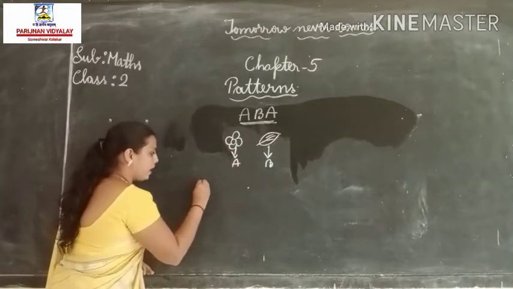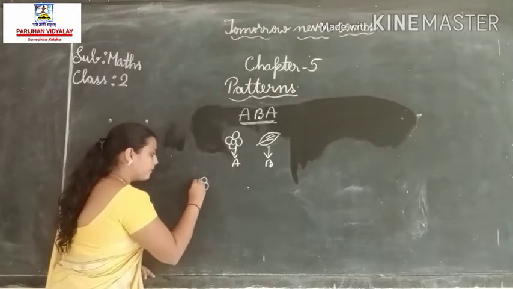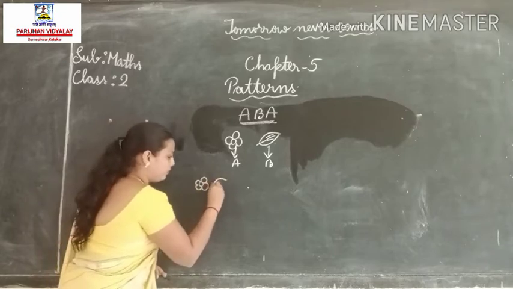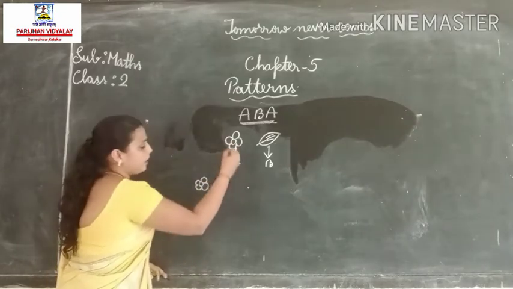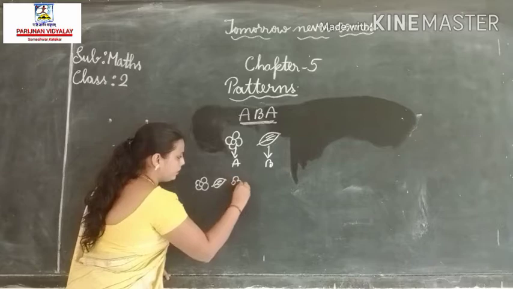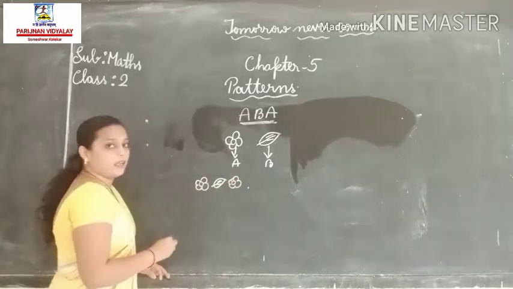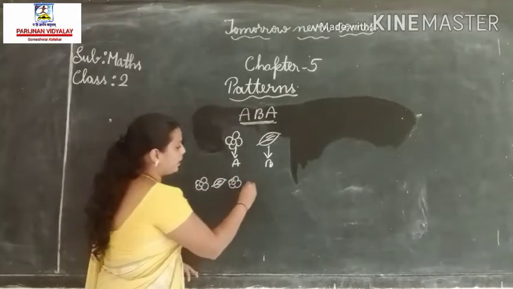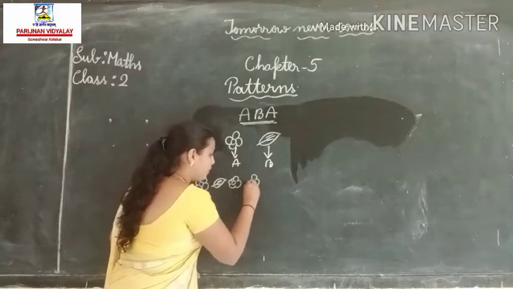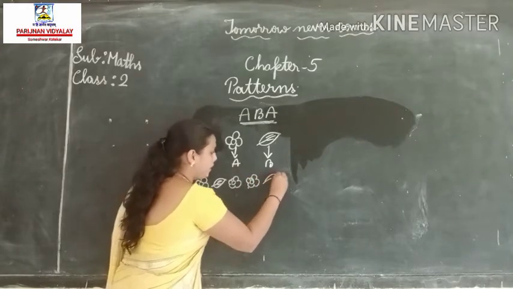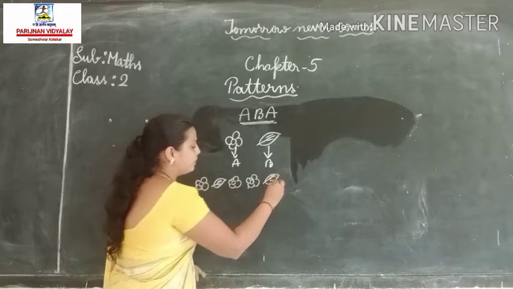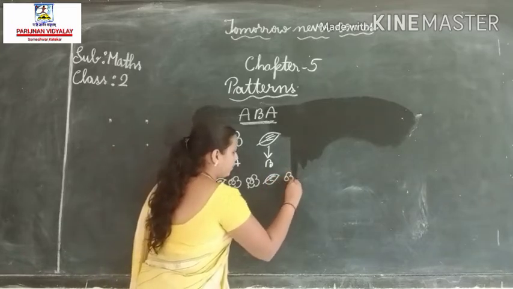First, A flower, B leaf. A means flower. Again A, B, A. Again A flower, B leaf, A flower.